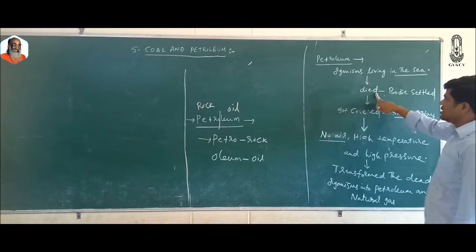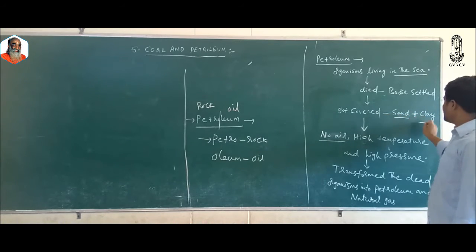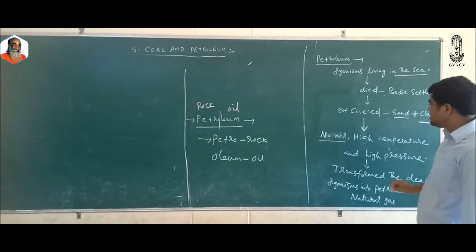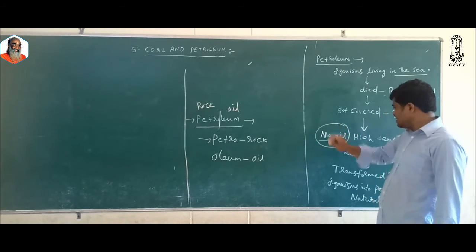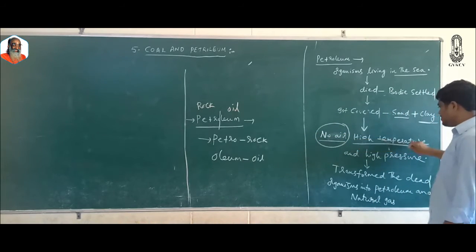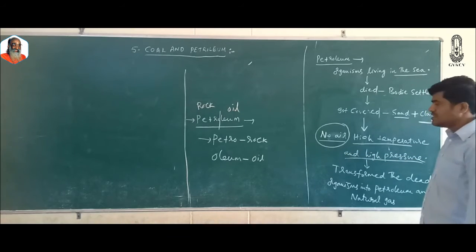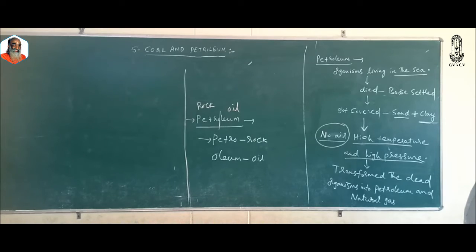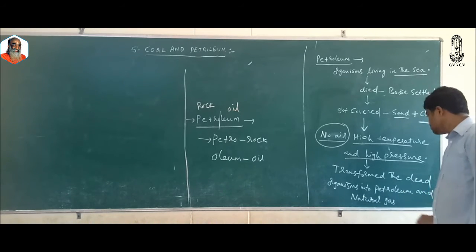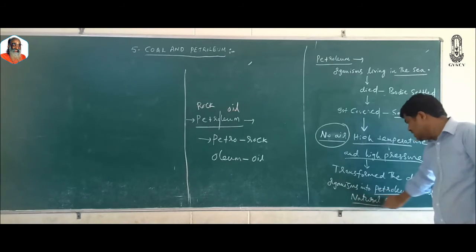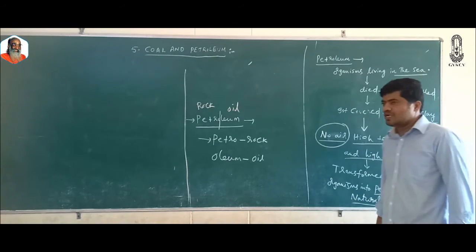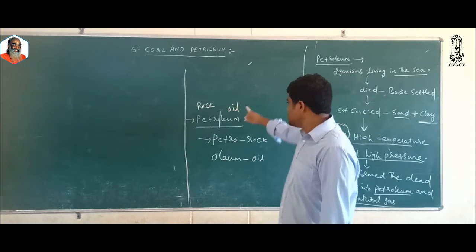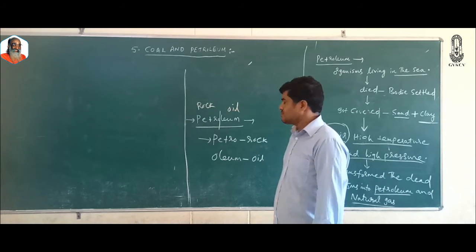When these organisms die, their bodies settle at the bottom of the deeper layers of the sea and get covered with layers of sand and clay. As there is absence of air, and high temperature and pressure prevail in the deeper layers of the sea, the remains of these organisms get transformed into petroleum and natural gas.